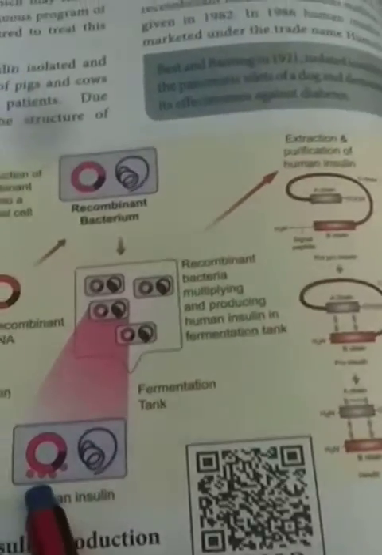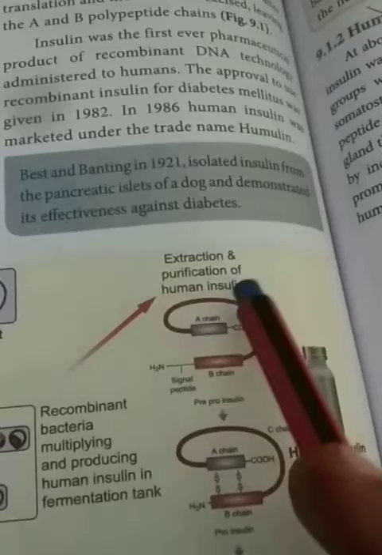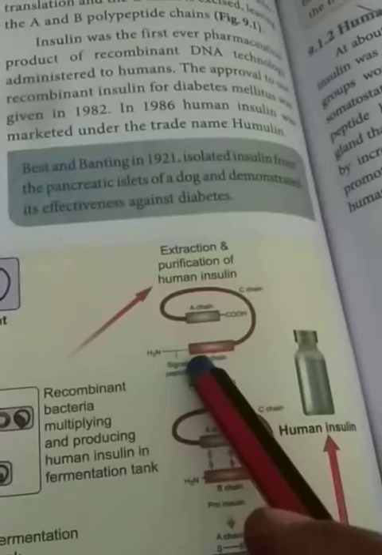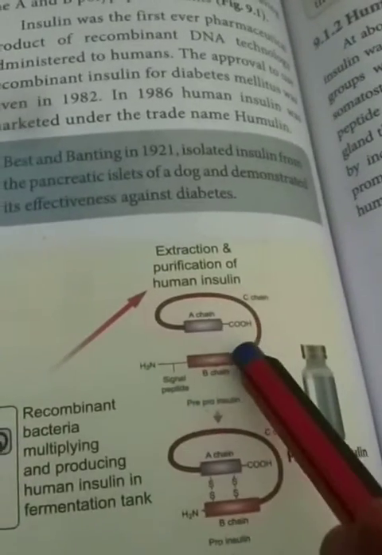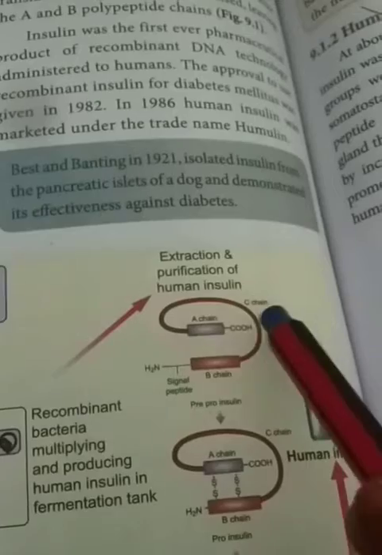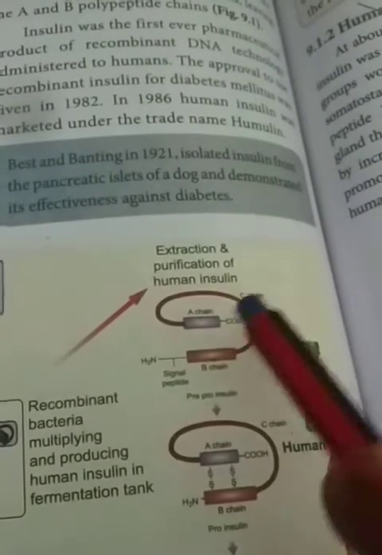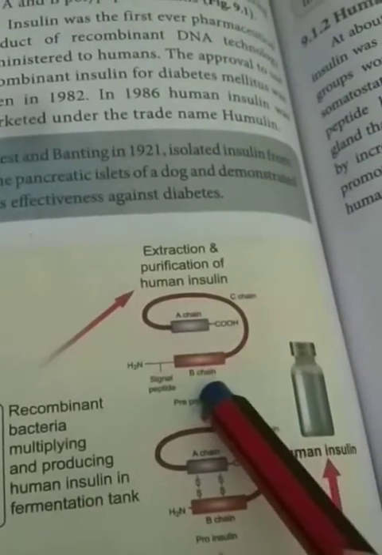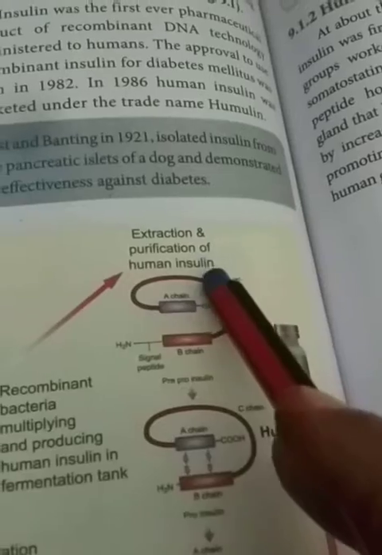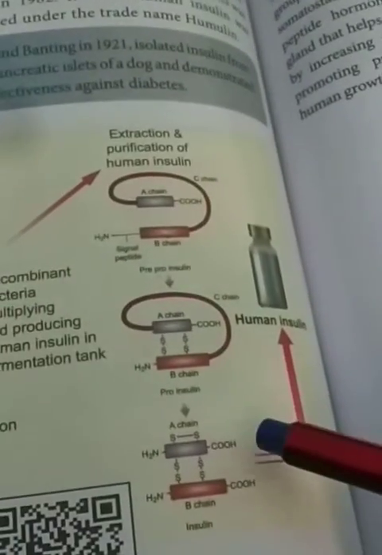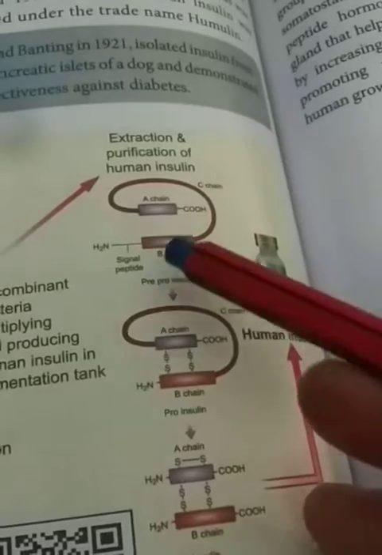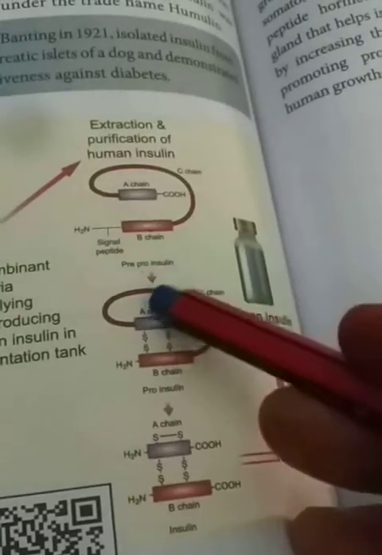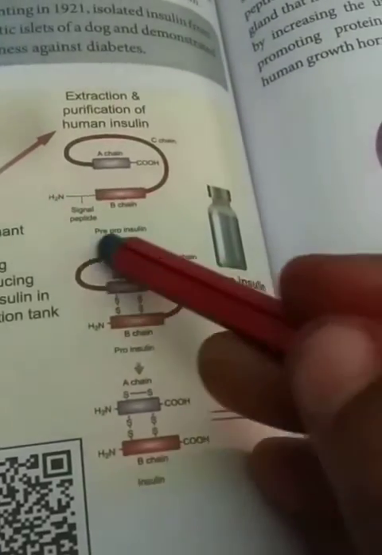Okay, can you understand all of you? Human insulin. So the extraction and purification of the human insulin. In artificial manner, what we have said, A chain, B chain. And another, one new C chain. It is the leader segment. So first they produce the pre-pro insulin, pre-pro insulin precursor. That C chain is also present. That is the leader sequence. Then after the pre-proinsulin they produce the proinsulin. So after the production of this we can remove this C chain.